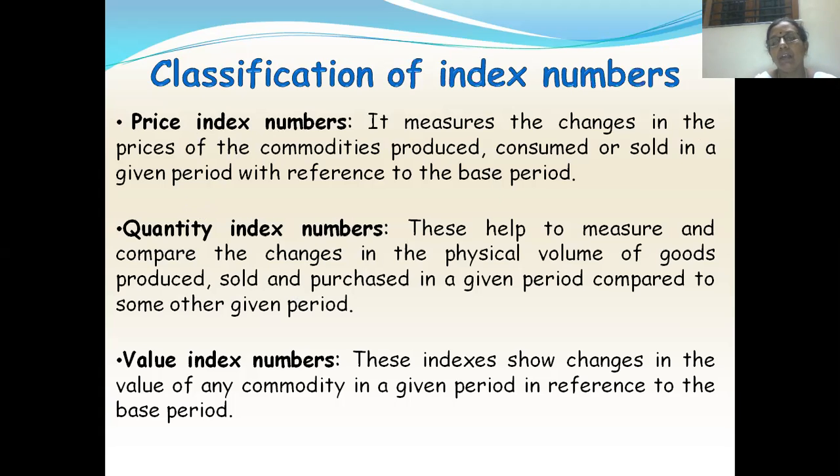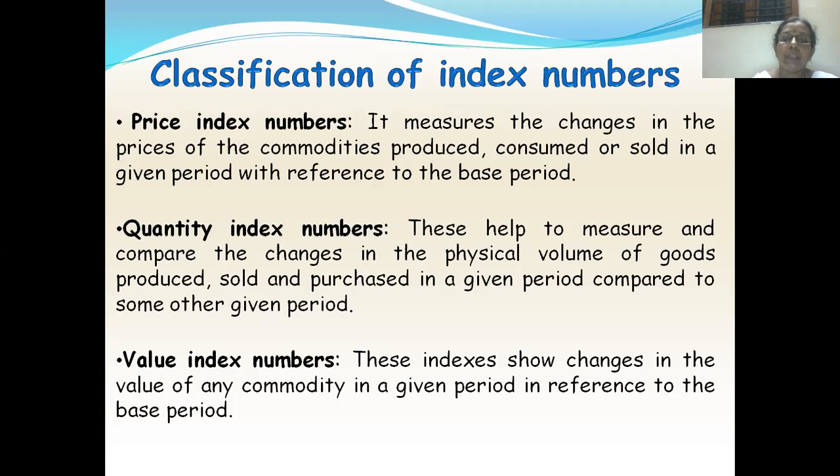So here we'll measure how a certain commodity is consumed, how much quantity of it is consumed in the given year compared to the previous year, compared to say 5 years back, how much quantity of that commodity was consumed. To measure that, you have quantity index number. So basically, to measure the changes in prices, we have price index number. To measure the changes in quantity, you have quantity index number.